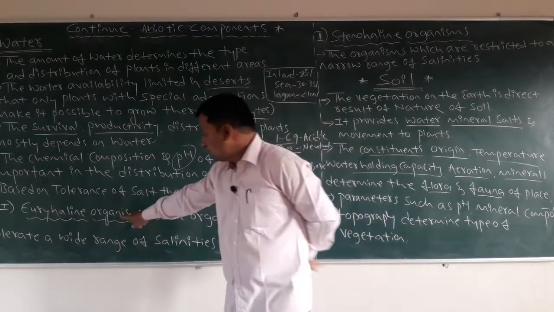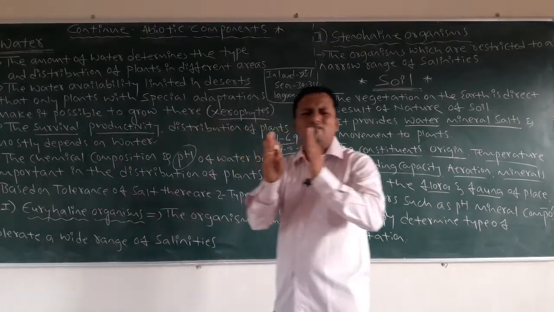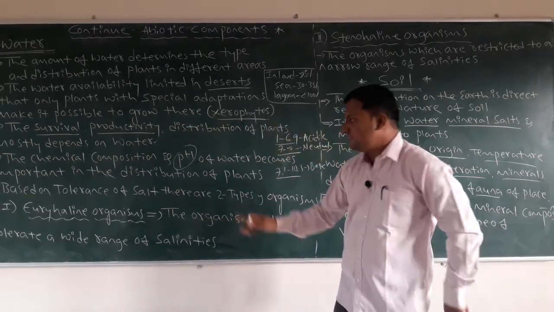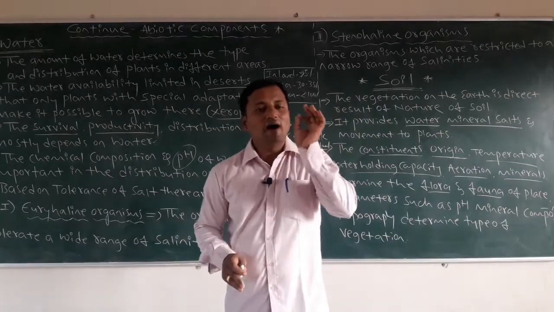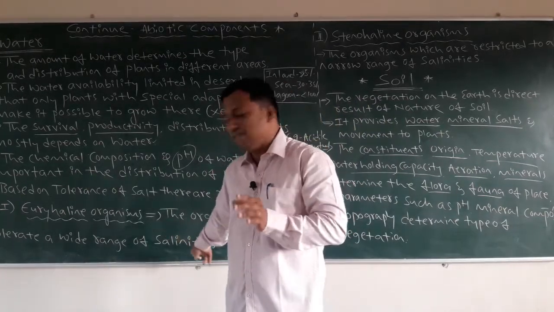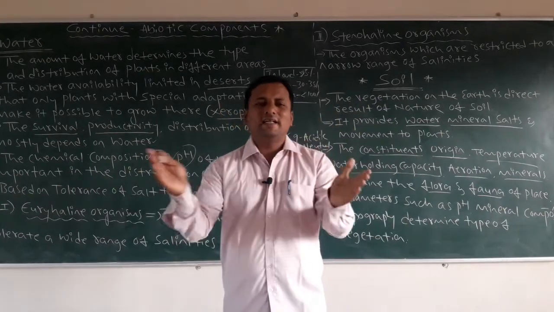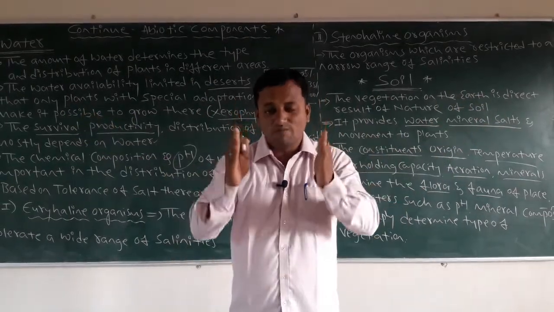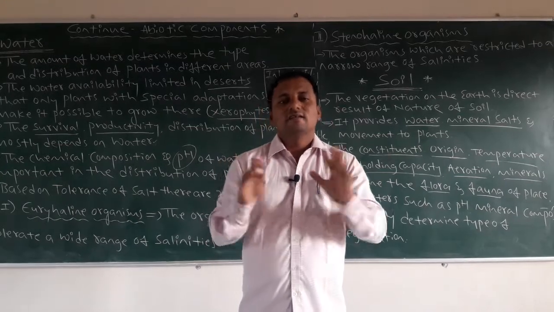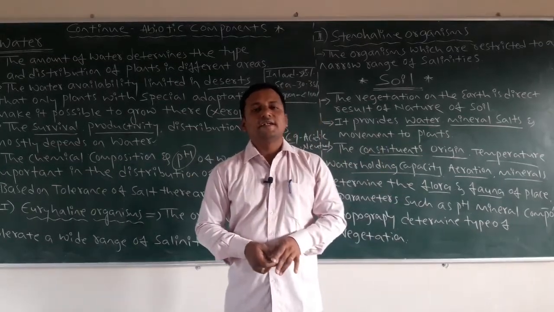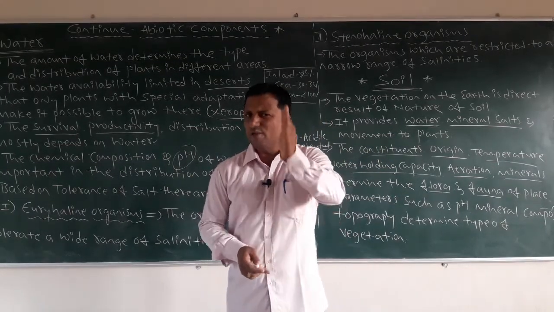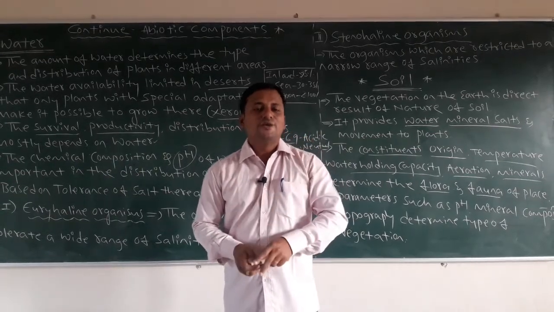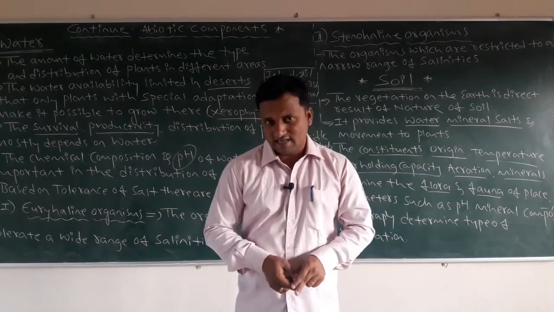So for the euryhaline organism, we write that same part: the organisms which tolerate a wide range of salinities. Wide range means more. If the salt concentration is more, some organisms have a tolerance level to live in that. Those types of organisms are called euryhaline organisms.